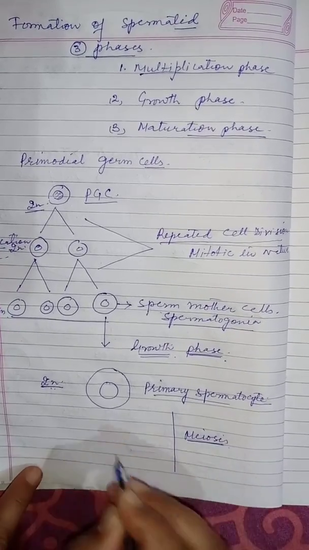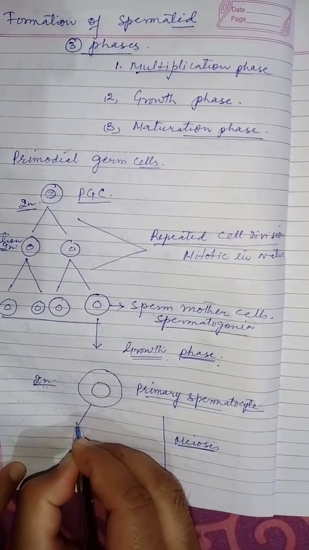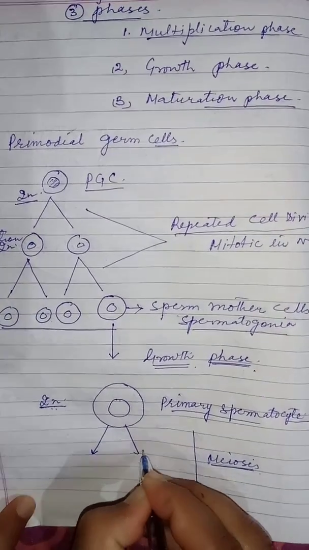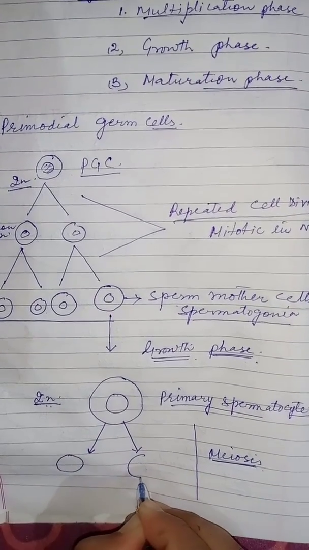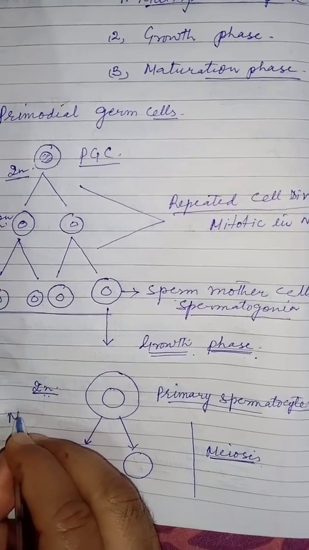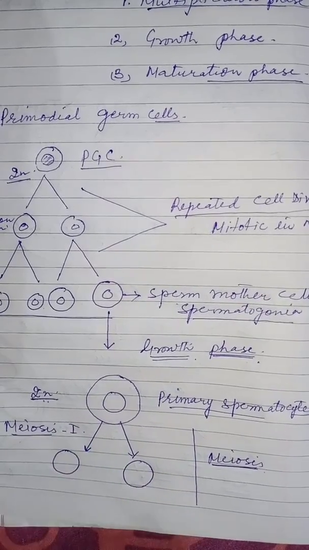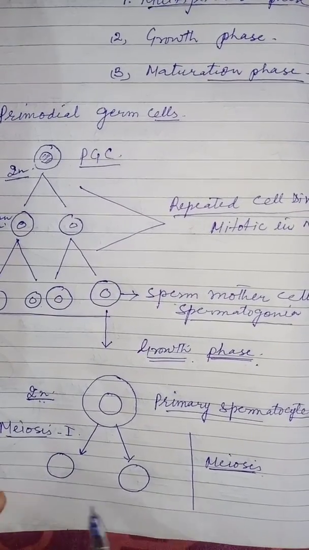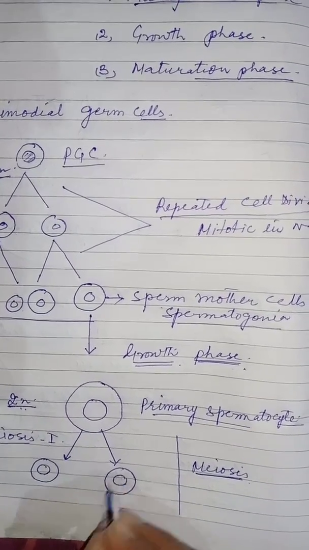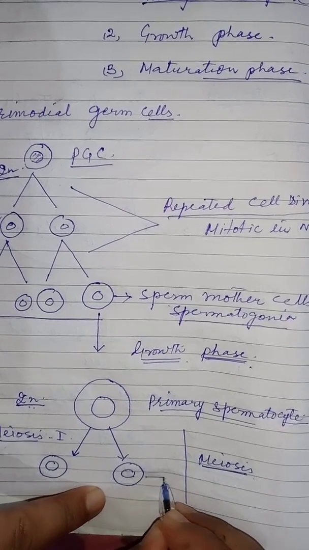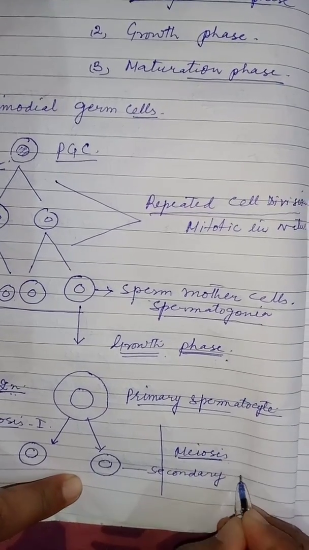The primary spermatocyte undergoes meiosis first, which is the reductional division, and forms the secondary spermatocyte.